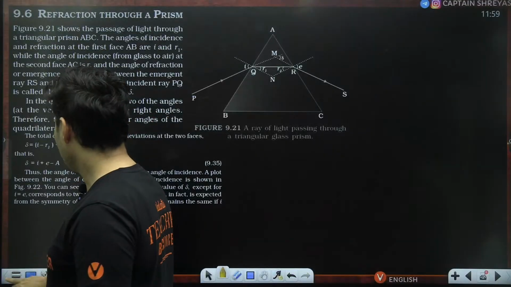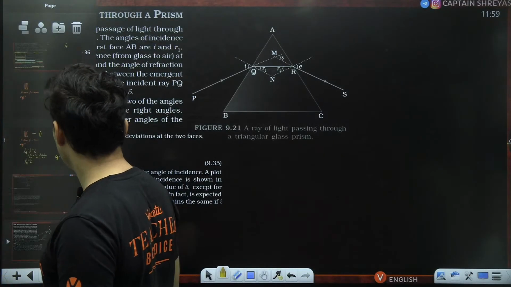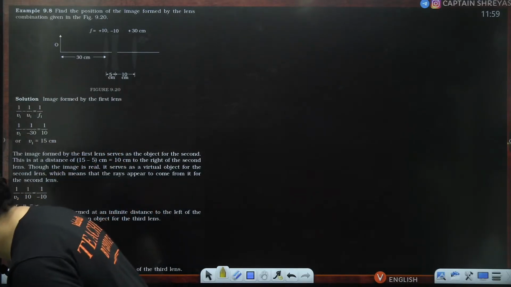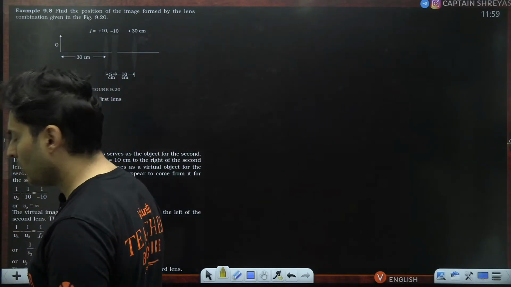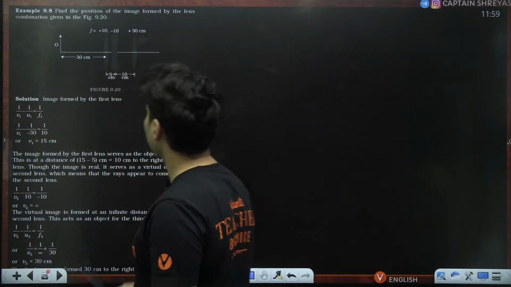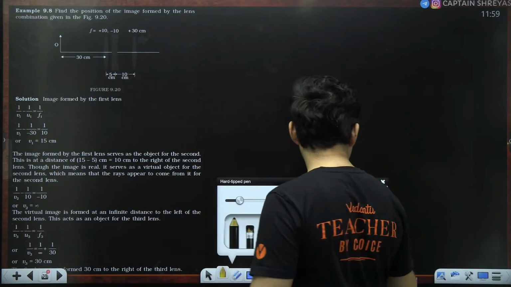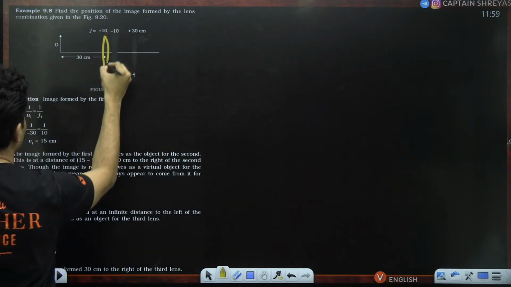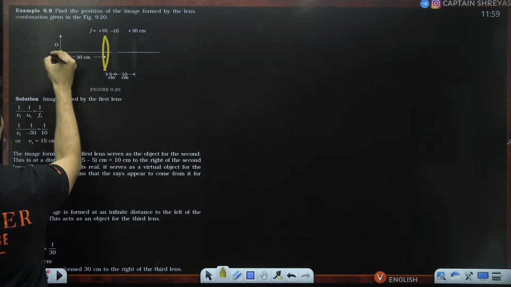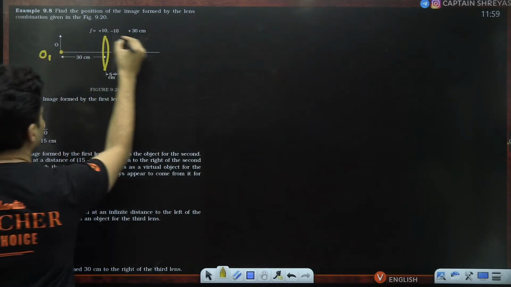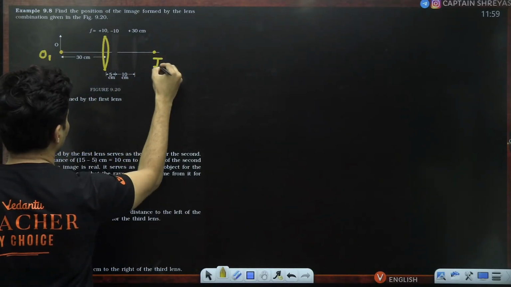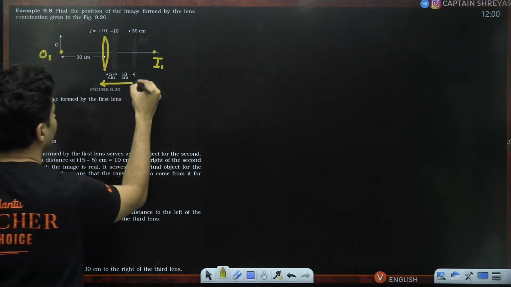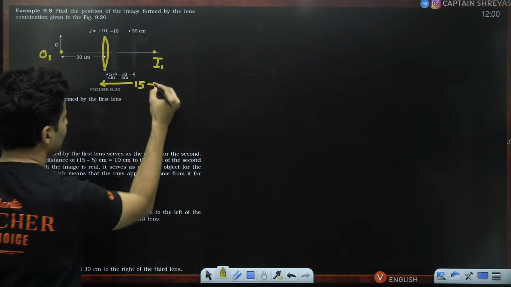Okay, 9.6, which part of 9.6? Sorry, you said 9.8, my bad. In 9.8, I don't know whether you're able to see those lenses. There is one lens over here. This is the object number 1 that is forming the image over here by the lens formula at 15 centimeters.